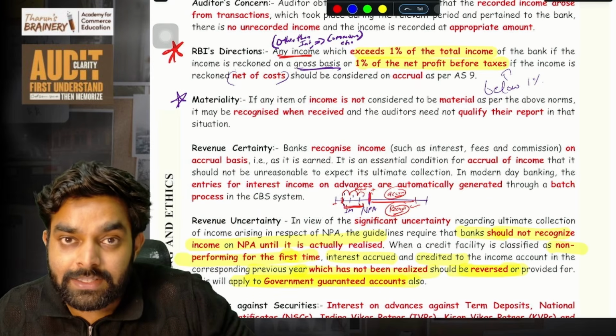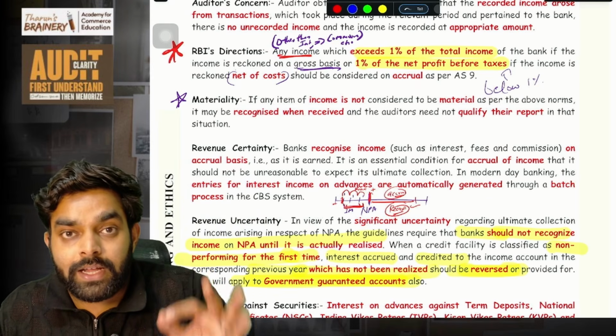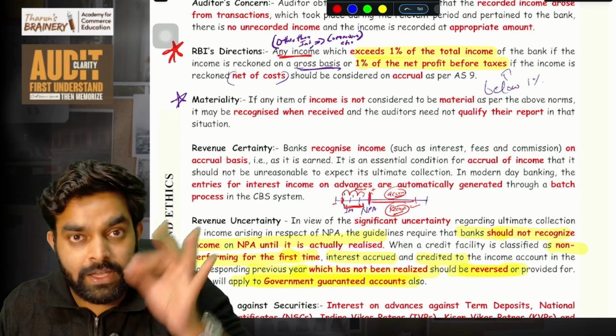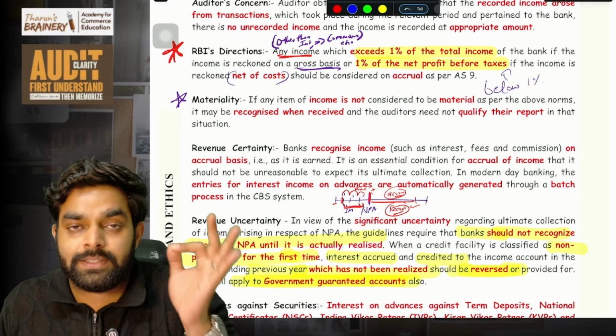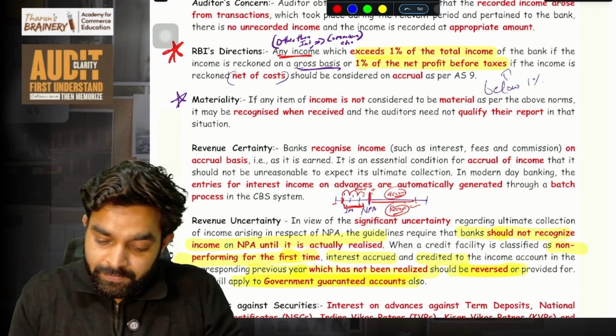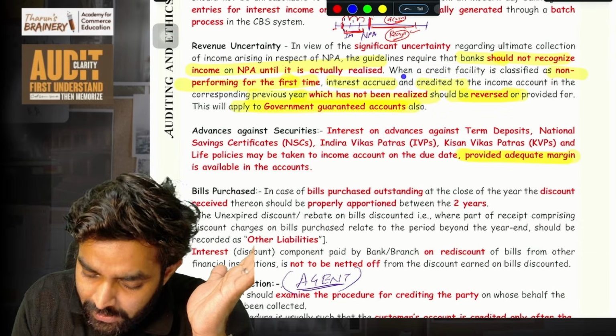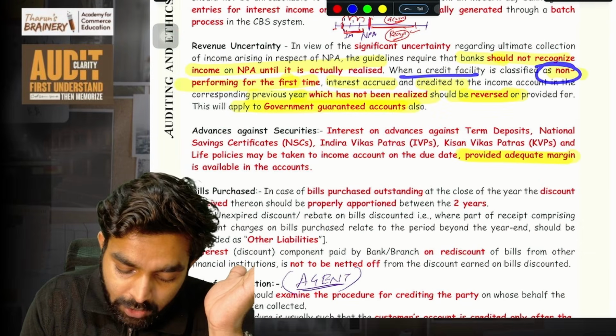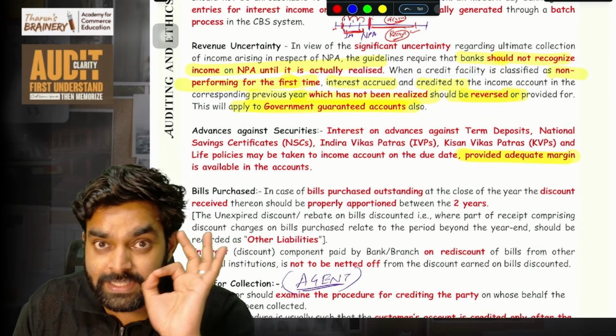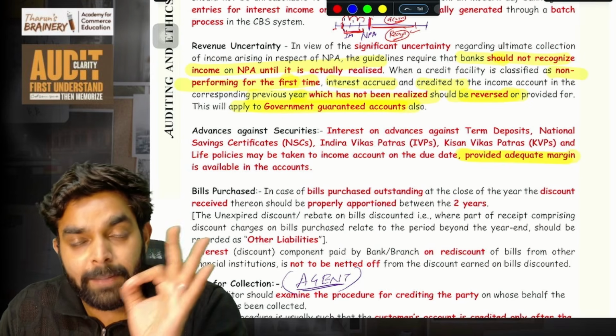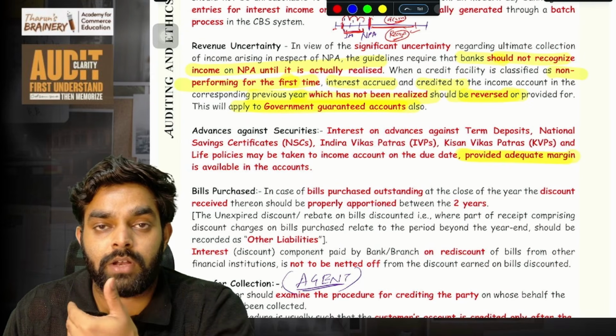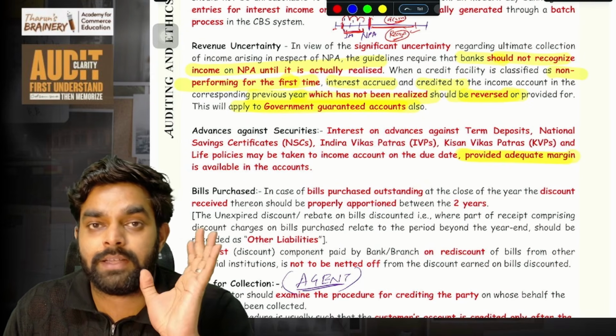If the bank is considering total revenue as their income, then you have to check 1% of total revenue. If the bank is considering net profit before tax as their income, then you have to consider net profit. Okay, 1% of net profit. Now, when a credit facility is classified as non-performing for the first time, when it becomes NPA. Imagine I took a loan from the bank and I have not repaid. For the first time I'm doing this, 90 days I have not repaid, it becomes NPA.